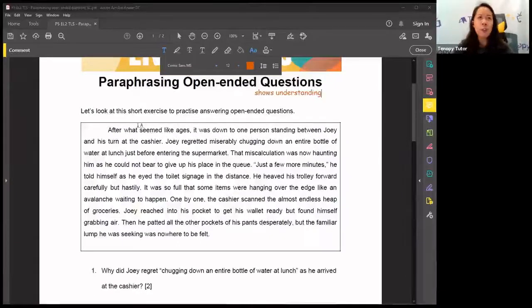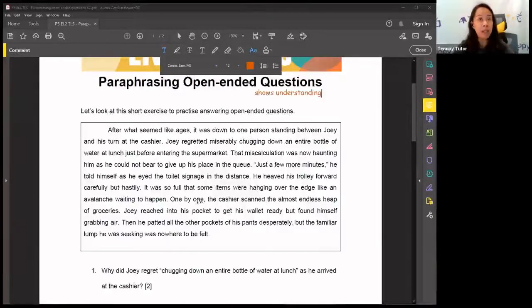After what seemed like ages, it was down to one person standing between Joey and his turn at the cashier. Joey regretted miserably chugging down an entire bottle of water at lunch just before entering the supermarket. That miscalculation was now haunting him, as he could not bear to give up his place in the queue. Just a few more minutes, he told himself as he eyed the toilet signage in the distance. He heaved his trolley forward carefully but hastily. It was so full that some items were hanging over the edge like an avalanche waiting to happen.